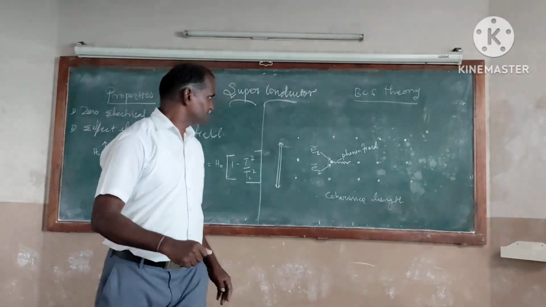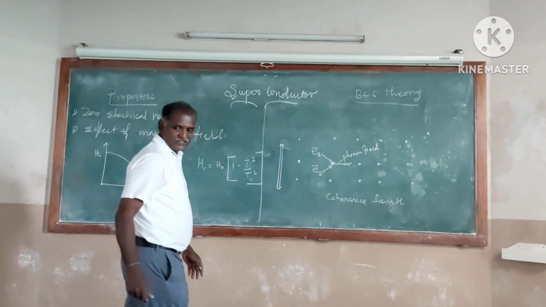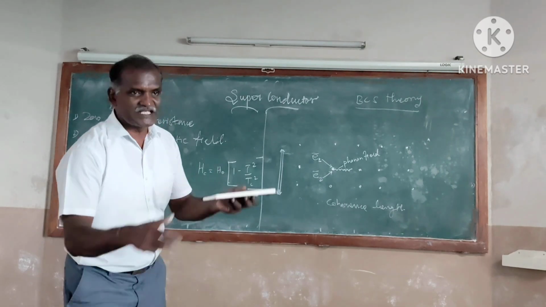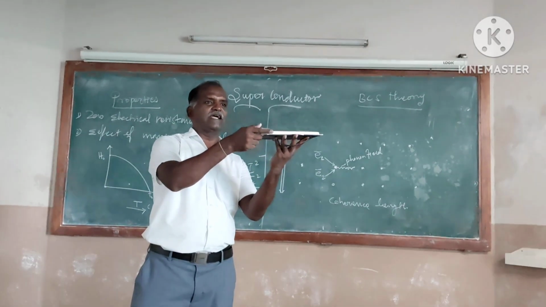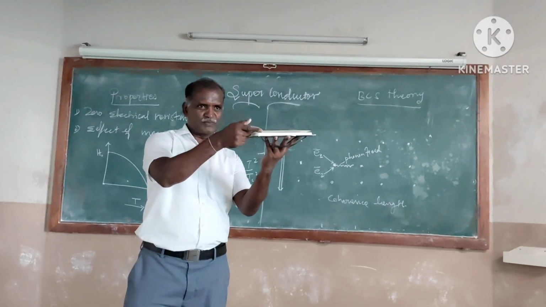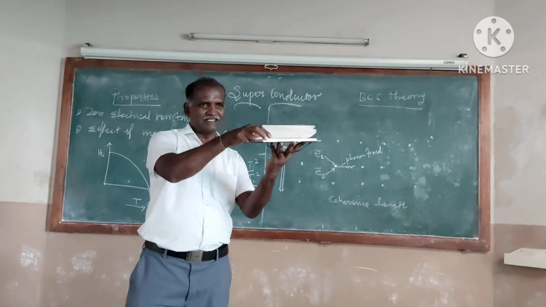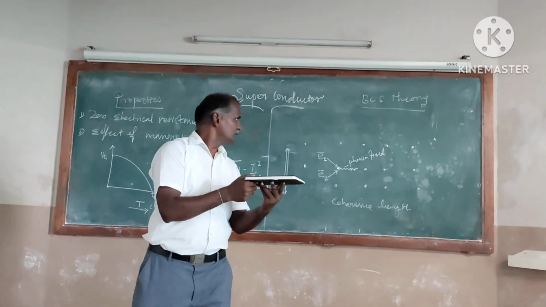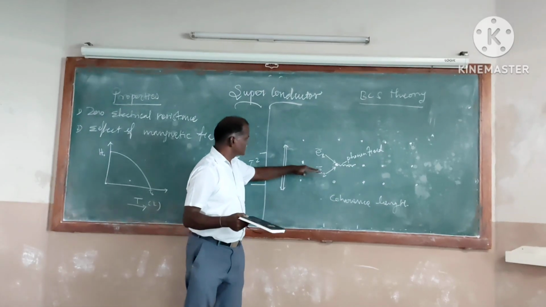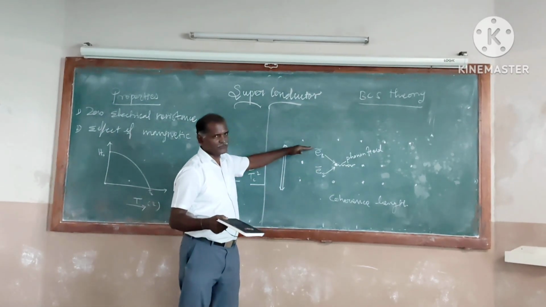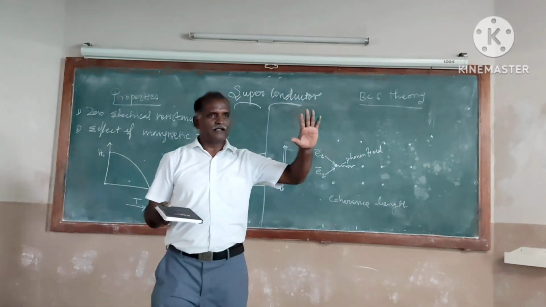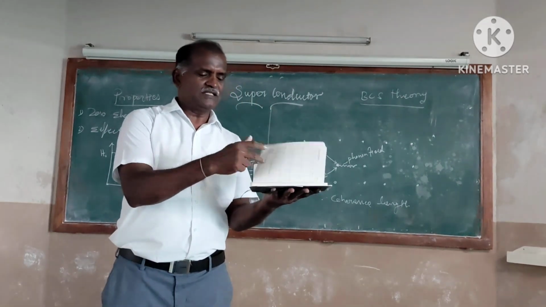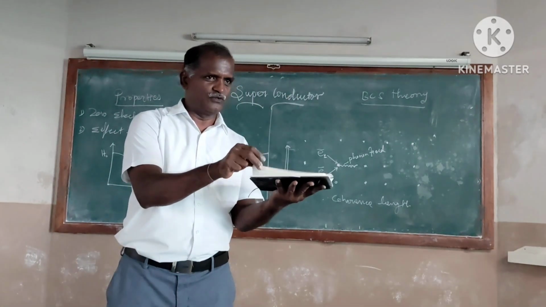See, in the previous class itself I told, if it is a conductor, the conductor can be split into a large number of slices like this. So these are the first slice, second slice, third slice. Only for understanding purposes, three slices are taken. First one, second one, and third one.